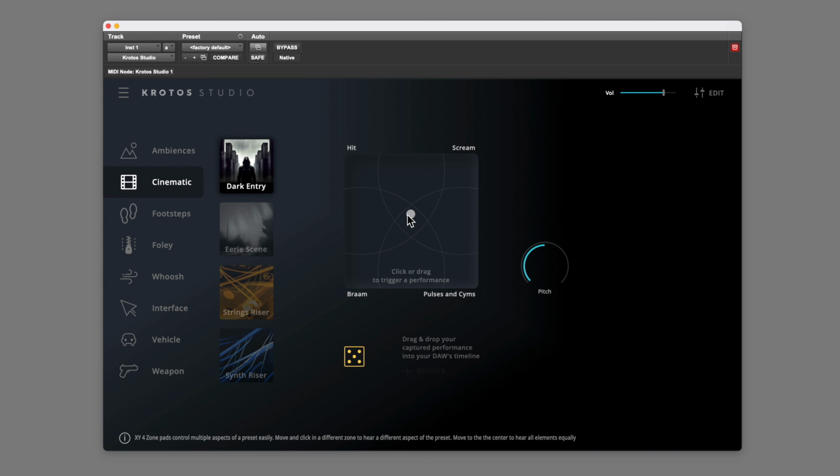In this video, we'll be taking a look at the new Genesis sound pack for Krotos Studio. The sound you'll hear in the following sequence was created entirely using Krotos Studio and the Genesis sound pack.